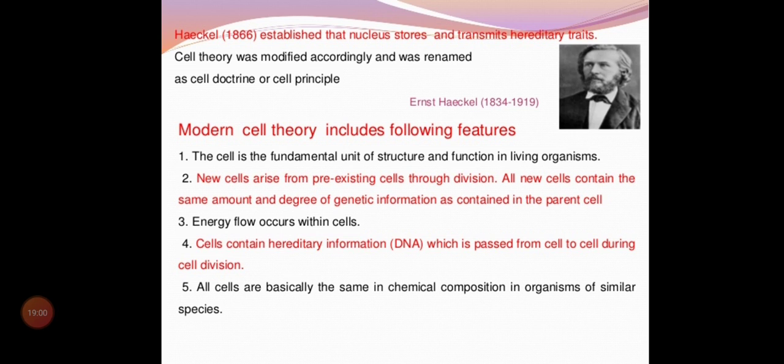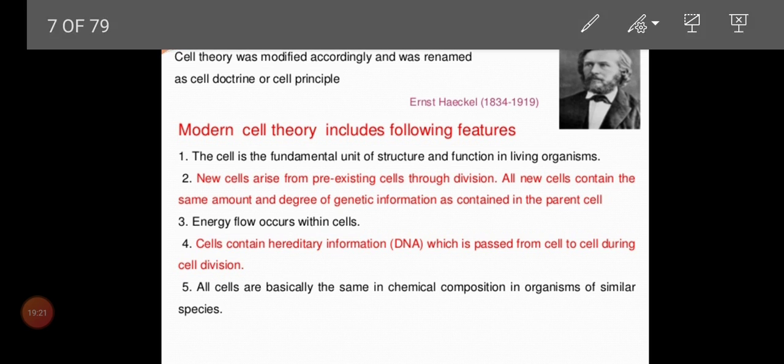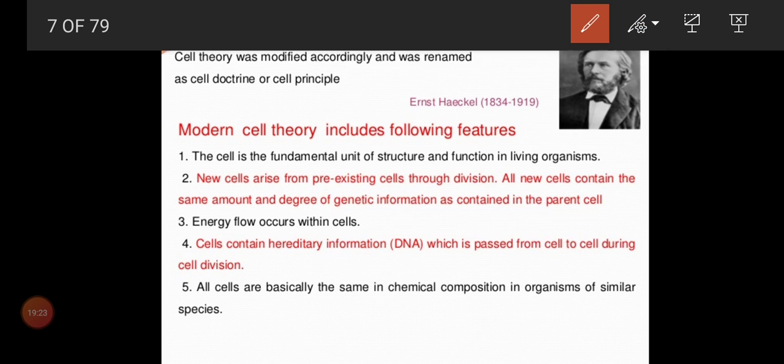The nucleus was observed by another person, but the role of the nucleus was explained by Ernst Haeckel in 1866. He again modified the theory and renamed the cell theory as cell doctrine or cell principle.